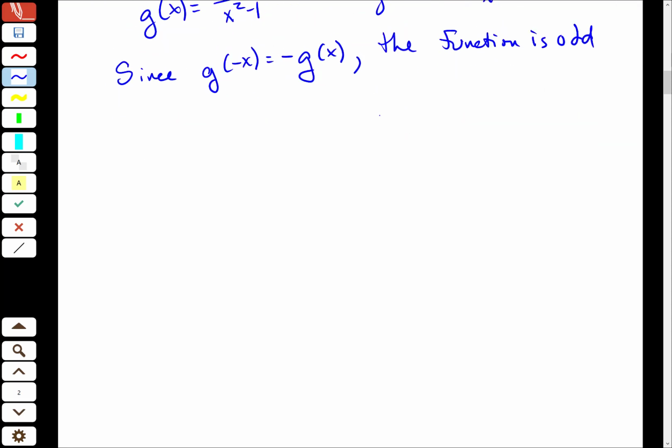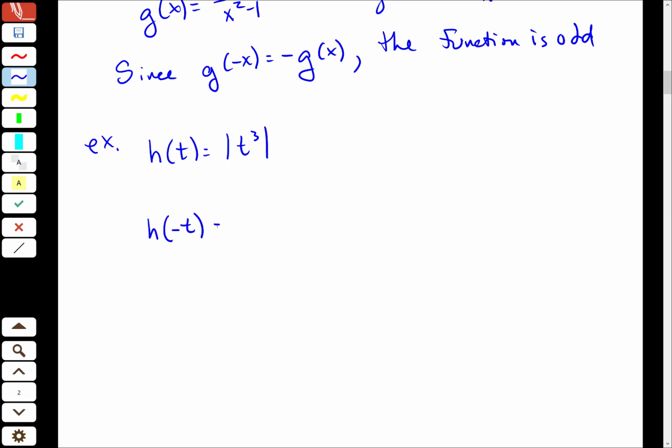Okay, one more. Let's do this last example. h of t is equal to absolute value of t cubed, right? So again, I'm going to find h of negative t, and that value is cubed. Okay, so then I'm going to work out, when I cube negative t, I know this is the third time I've done this, and you're really thinking to yourself, I don't need to see this again. But I have 3 negatives, so I get a negative and then 3 t's, right?